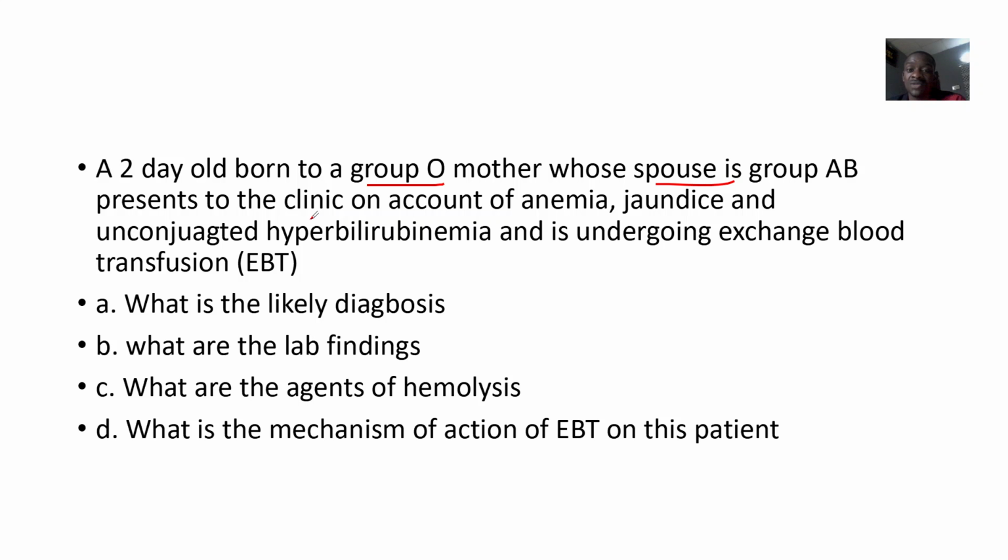They presented to the clinic on account of what? Anemia. That's low red blood cell levels, jaundice, unconjugated hyperbilirubinemia. I actually typed it. And the baby is undergoing EBT, that's exchange blood transfusion.